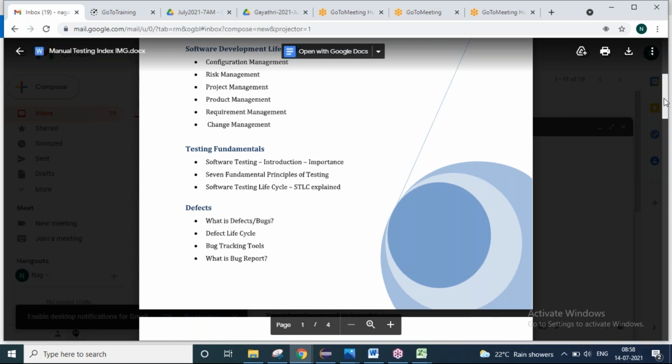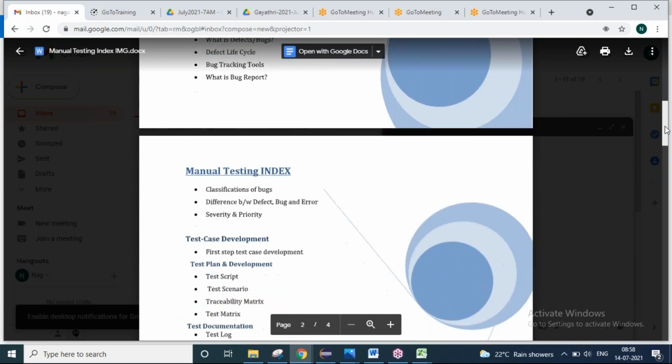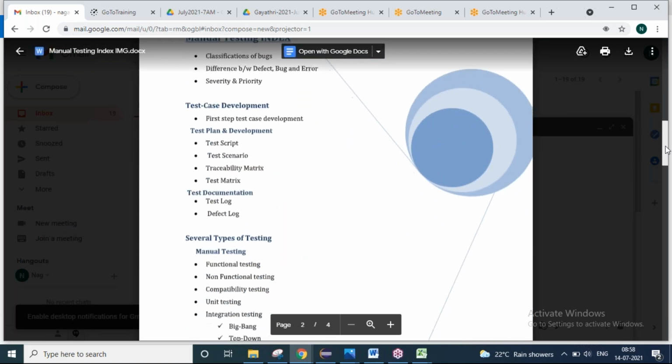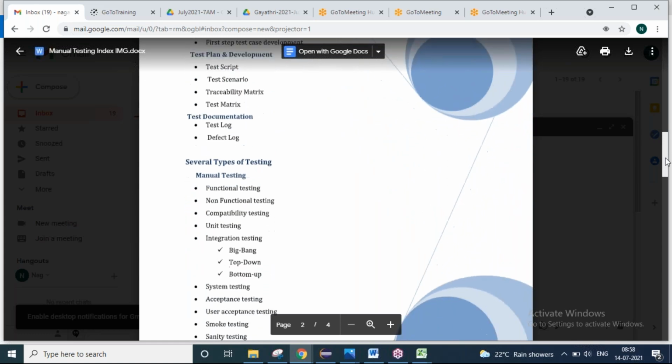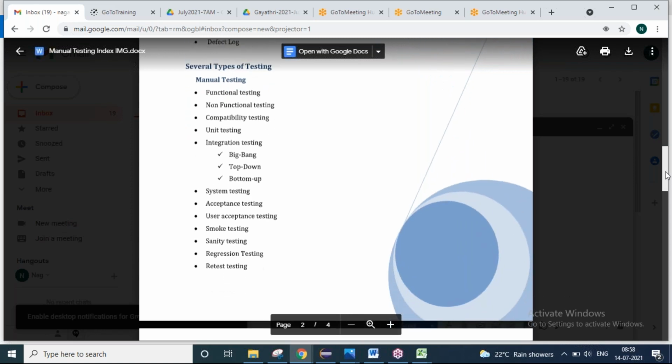As part of that, you will have your user acceptance and system testing, like that. There are so many definitions on different variants of testing. I will be focusing on all of these: how to write a test case, what the test case design techniques are, how people write different test cases, right? So each and everything will be explained to you from the manual testing perspective, right?